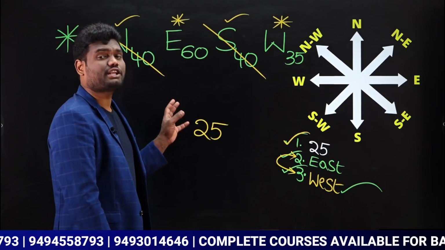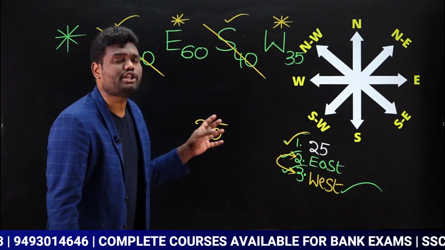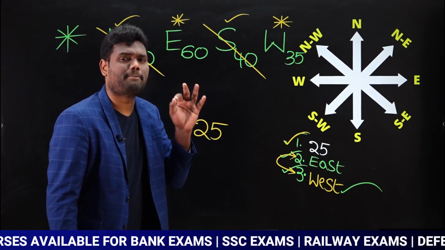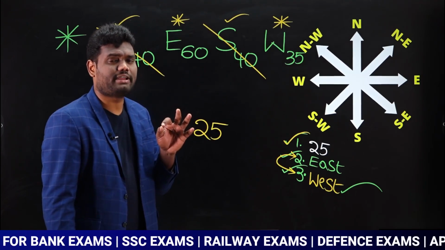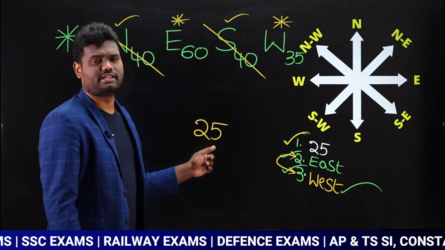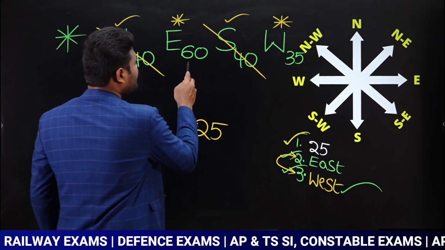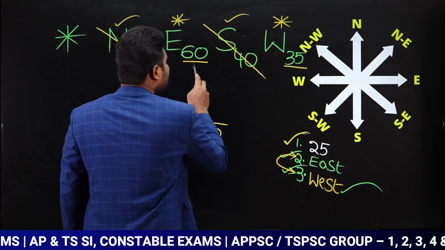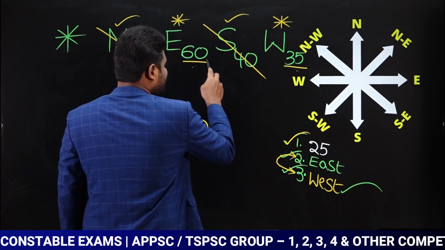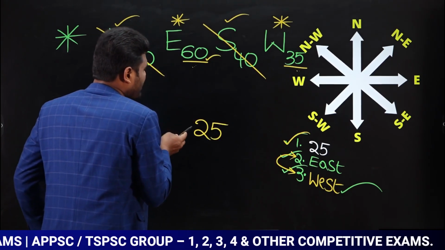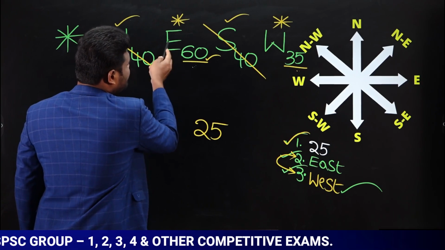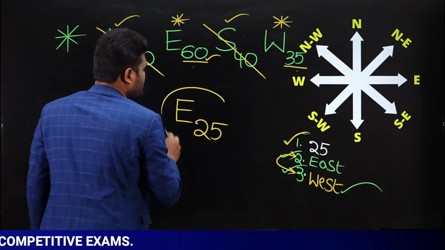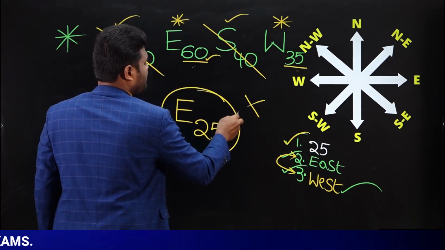Next, you need direction also. For direction, you are supposed to write the direction having the maximum value, the direction which has the highest value. Now if you observe, here it is 60. Here it is 35. Out of these two, which is the highest value? 60 is the highest value. So I need to write the direction of 60. The 60 direction is what? East. So we can say the answer is going to be east 25. This is going to be our answer.